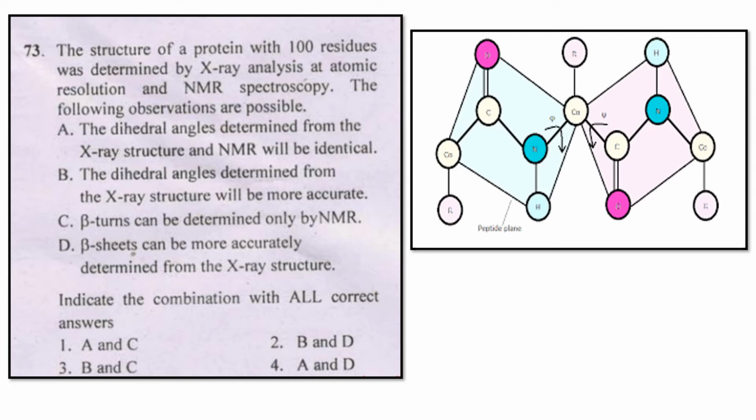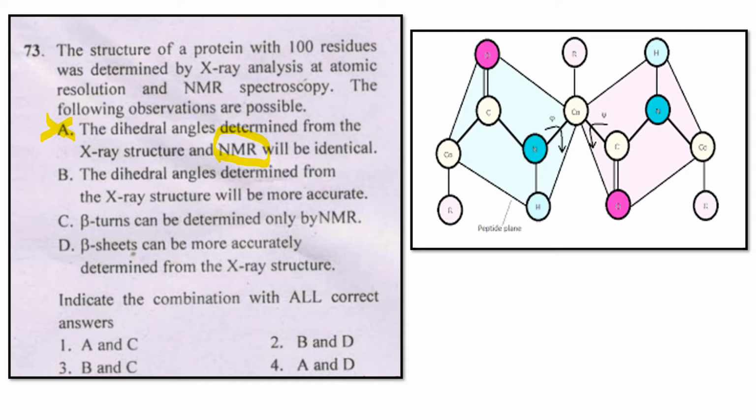Dihedral angles are present around the C-N and C-C bonds. These dihedral angles can be determined only by X-ray, because we cannot determine them by NMR, as NMR only gives the structure of the given compound. So we cannot measure the dihedral angles from NMR. So A is also wrong.